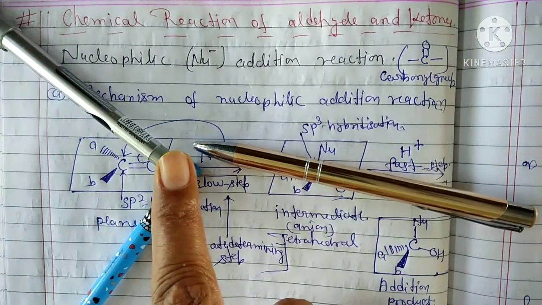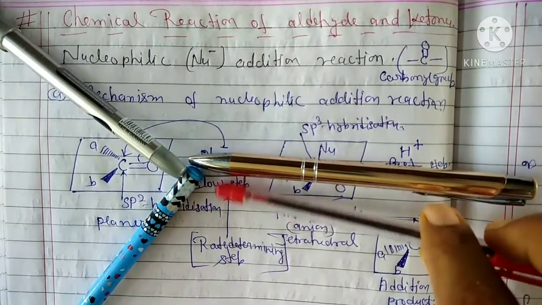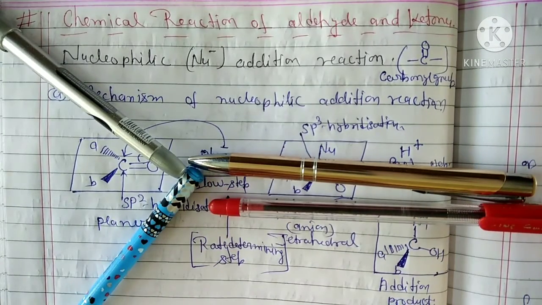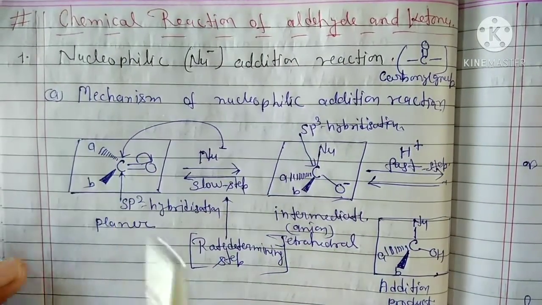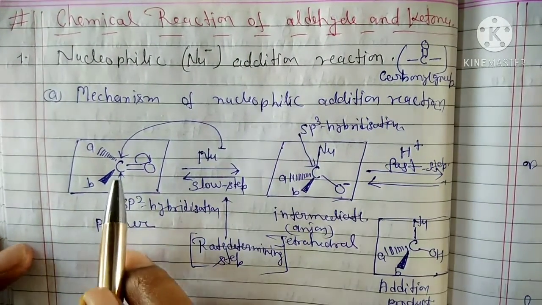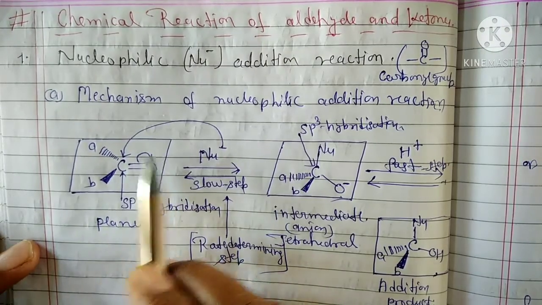This is the carbon atom, here is the multiple bond. Okay, students. So this is the plane of paper and this carbon atom is sp2 hybridized, and oxygen is a more electronegative atom than carbon.